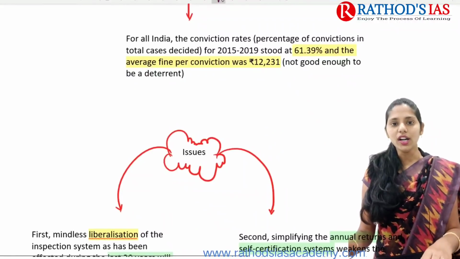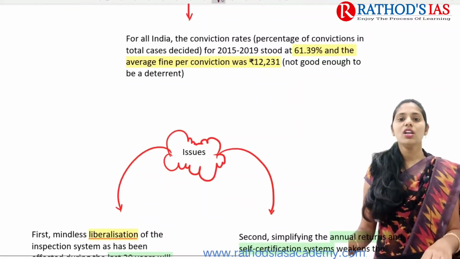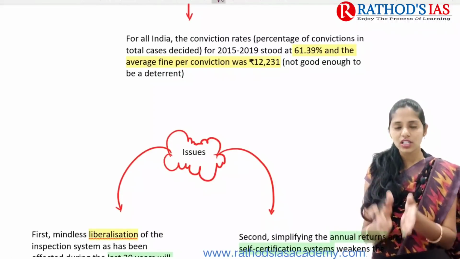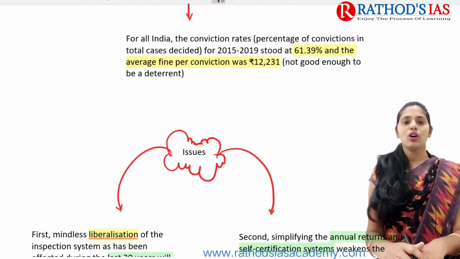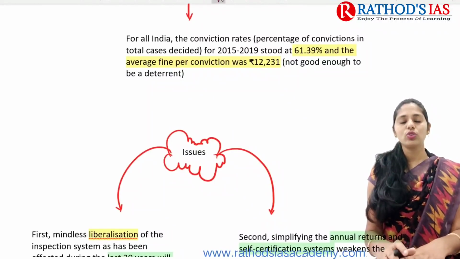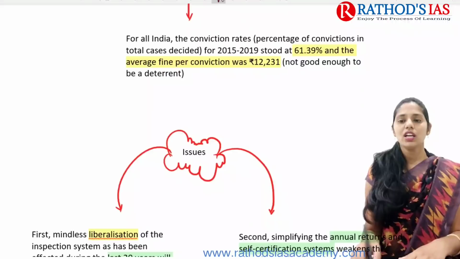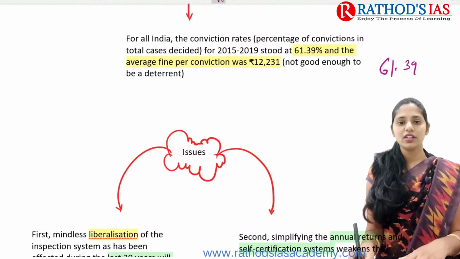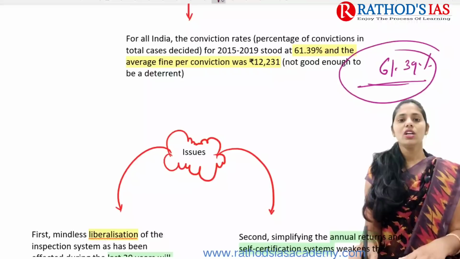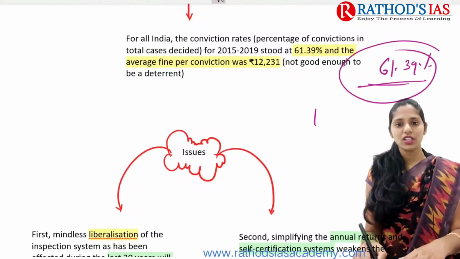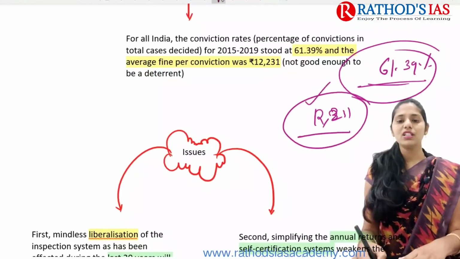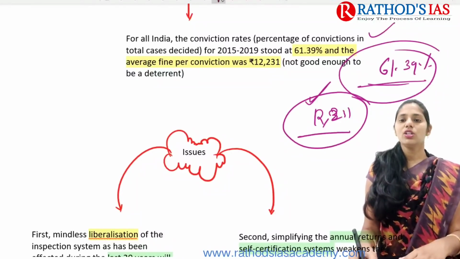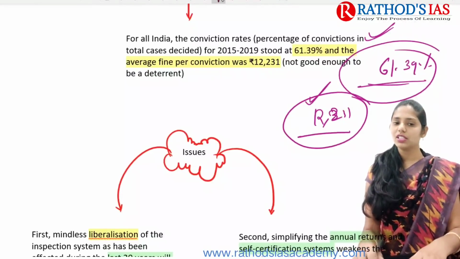For all India, the conviction rate means that after inspection, if anything is wrong, they will go for conviction. The conviction rate for 2015 to 2019 was 61.39%. The average fine per conviction here is 12,231 rupees, but it is not at all enough. So this is about conviction as well as inspection.